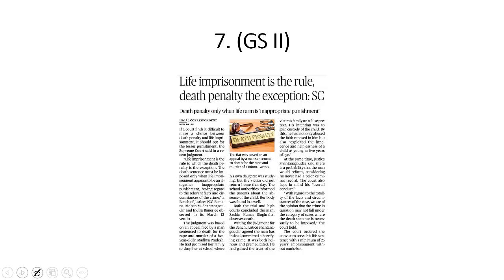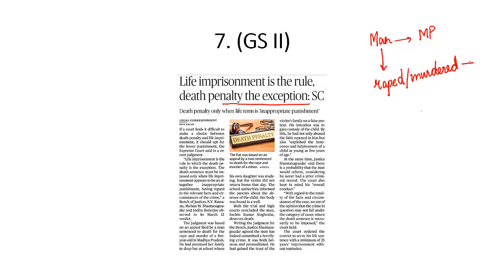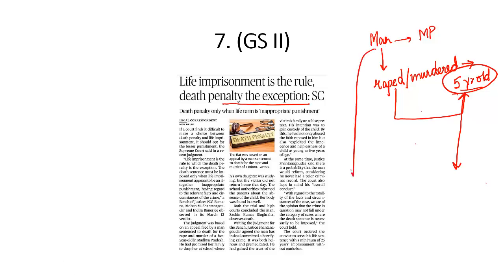Life imprisonment is the rule, death penalty is the exception. There is a man in Madhya Pradesh. What this man did, he raped and murdered a 5-year-old girl child. How? First, by gaining the trust of the family of this 5-year-old girl child. He had promised her family that I will drop this 5-year-old girl to the school because my daughter is also studying in the same school. This girl child never returned home and her dead body was found later on.